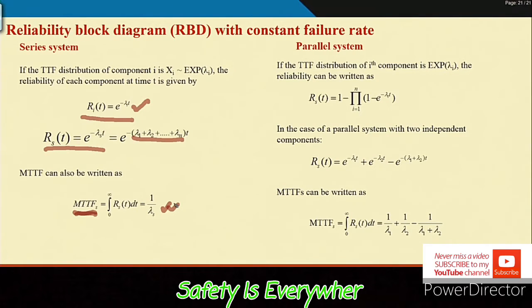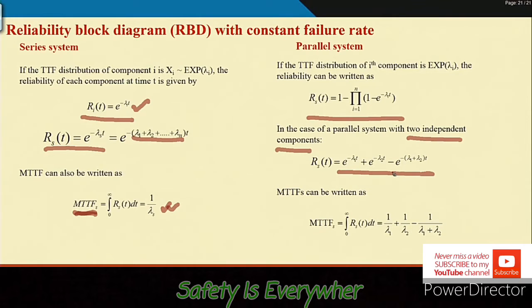Now, if the same exponential distribution is applied to a parallel system, where the component failure probability is exponentially distributed with ith component exponential parameter lambda i, then we have seen earlier that this is the equation. Now for only two independent components we have defined this, so i equal to 1 and i equal to 2.